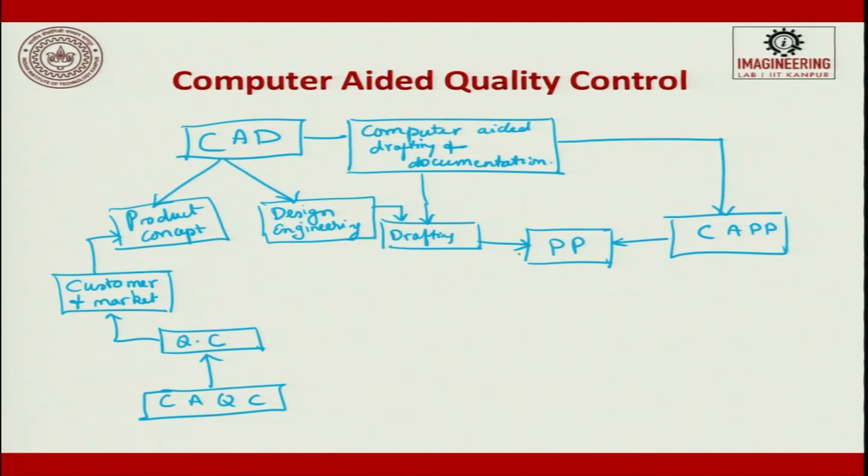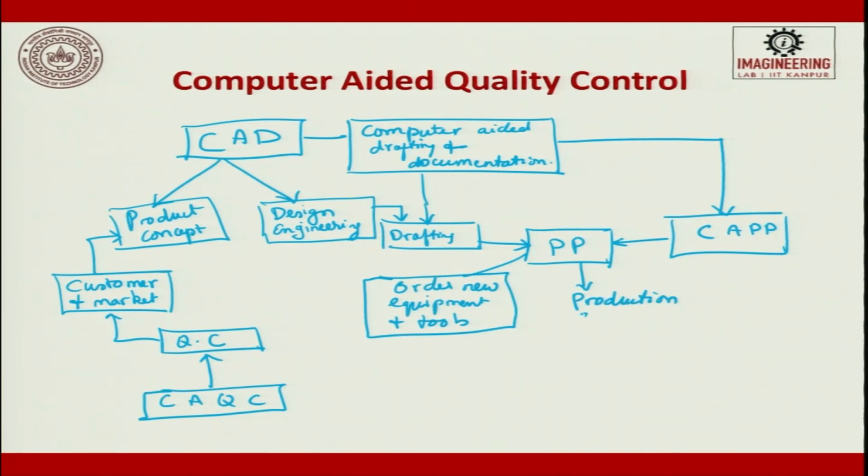From the process plan, what you get is order, new equipment and tools. Okay. Then it goes to a production schedule, and from production schedule it gets to production.